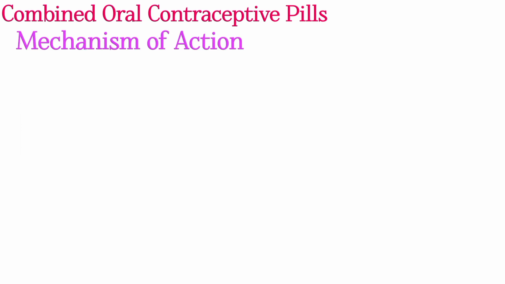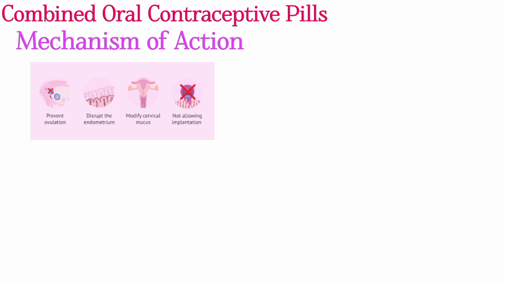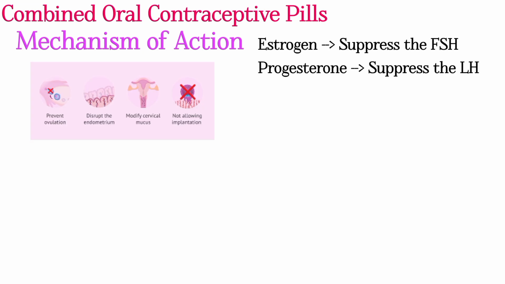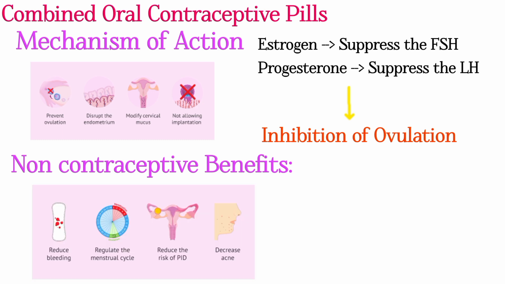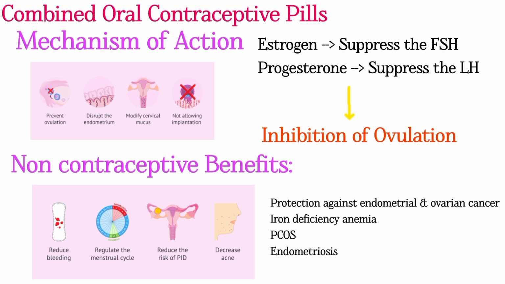Mechanism of action of the combined contraceptive pills. The estrogen present in the pills suppresses the FSH and progesterone in this pill suppresses the LH. This leads to inhibition of ovulation. The non-contraceptive benefits of these pills are reducing bleeding and regulating the menstrual cycle, reducing the risk of pelvic inflammatory diseases, and decreasing acne. Other benefits are protection against endometrial and ovarian cancer, iron deficiency anemia, polycystic ovarian syndrome, and endometriosis.